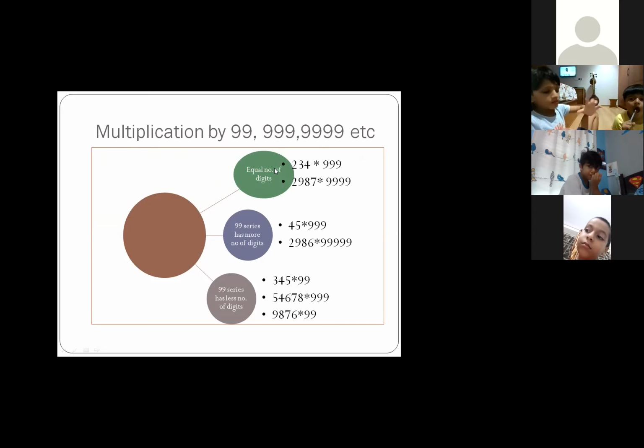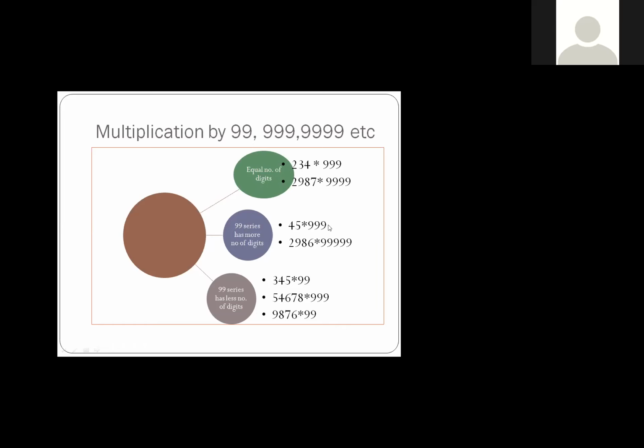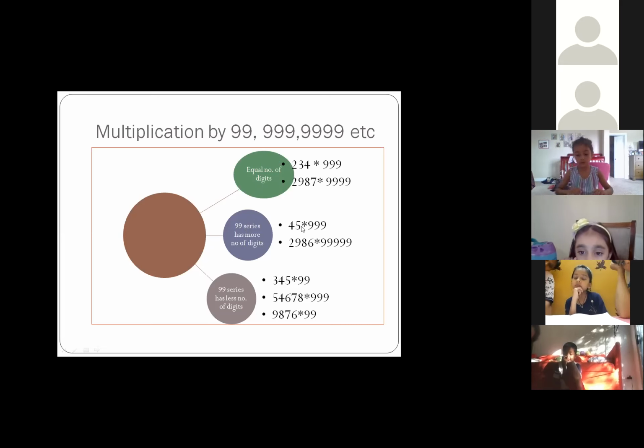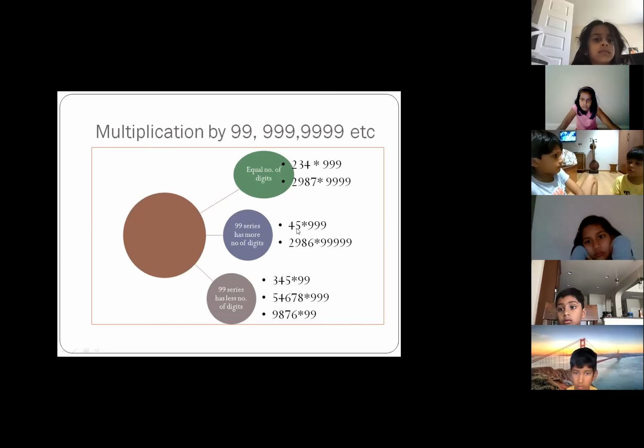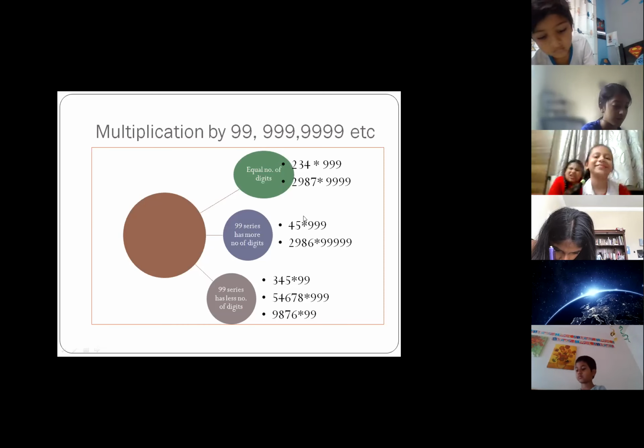So this is type number 1. When we are multiplying any number with the 99 series, where 99 series means 99, 999, 49, 59, whenever we have to multiply such numbers, which formula will we use? Nikhilam Sutra. Second case, whenever the 99 series has more digits than the second number. For example, here you can see 45 and 999. So here the 99 series has more digits and 45 has fewer digits. And here 999, 3 nines are there, and 2986 means 4 digits are there. So that is the type 2 problem.